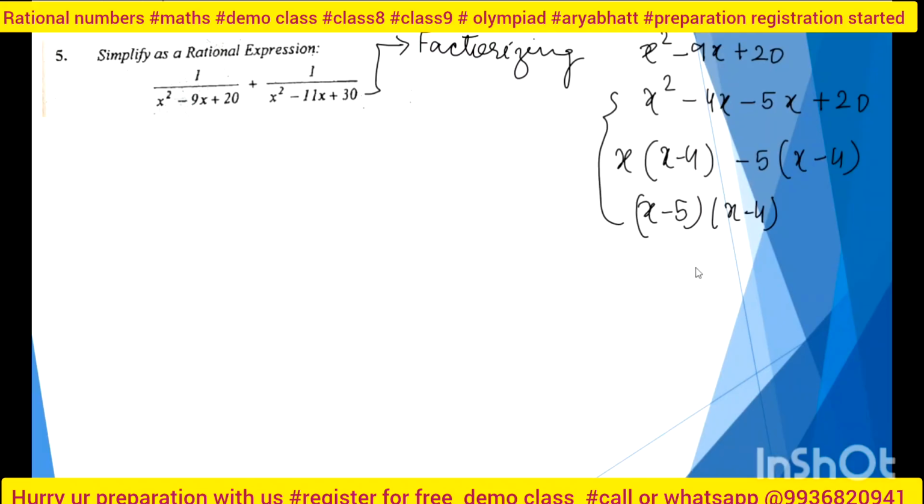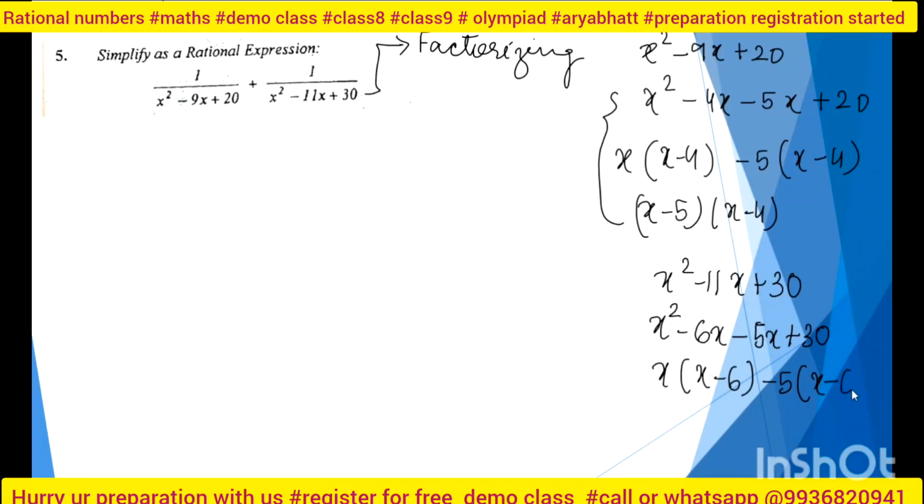Now next one I have x square minus 11x plus 30. How can I write it? 6 times 5 is 30. So it is x square minus 6x minus 5x plus 30, right? So it becomes x common, x minus 6 minus 5, x minus 6. So it becomes x minus 5 and x minus 6. These are the two factors.